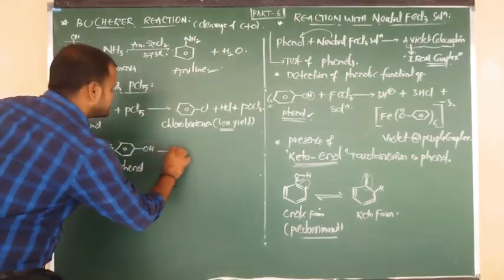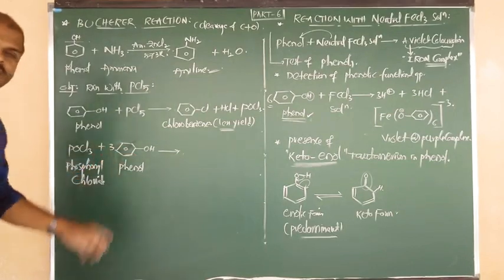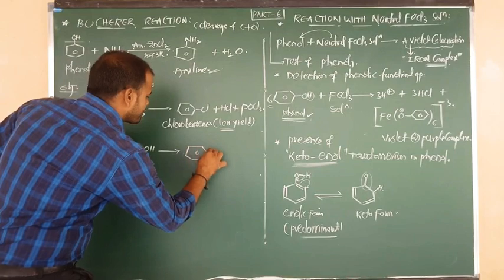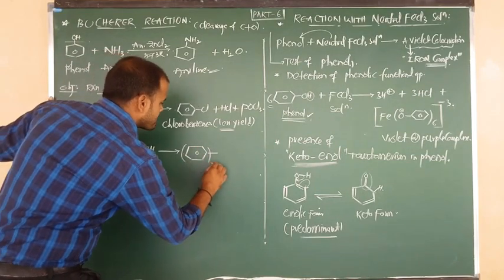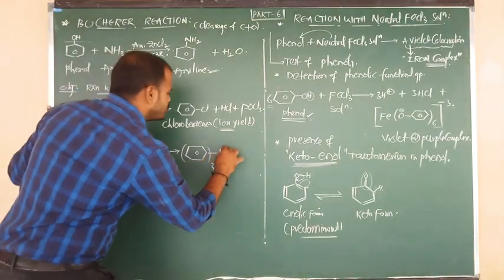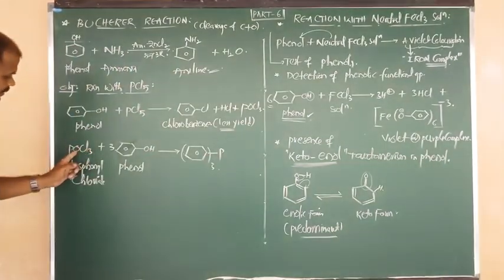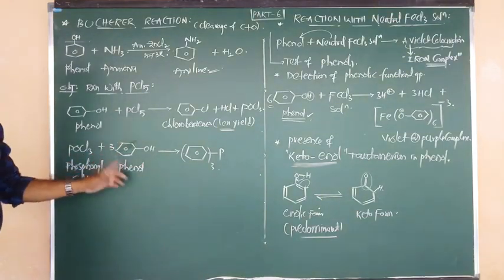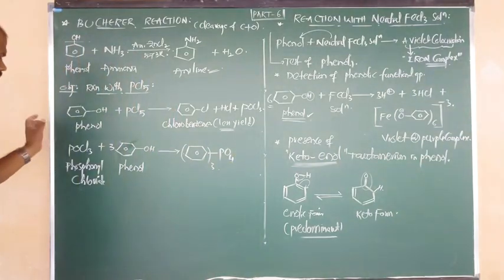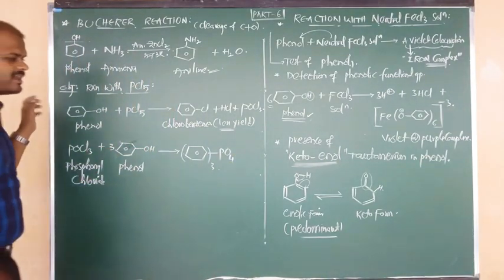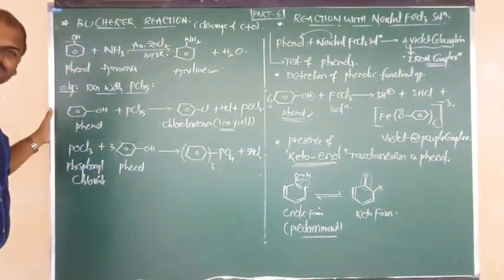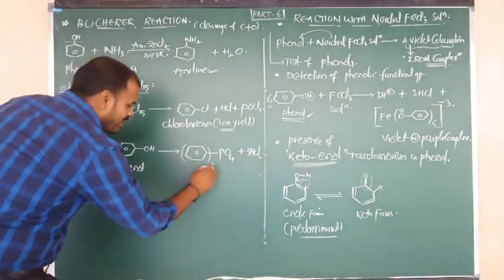and it forms a product. In total, how many phenyl groups are there? 3. Okay, 3 phenyl groups. How many phosphorus atoms are there? 1. Here 1 oxygen atom, but here 3 oxygen atoms, total 4 oxygen atoms are there, so O4. The remaining 3 hydrogens and 3 Cl get removed in the form of 3 moles of HCl. Okay, now here we are going to get the product.